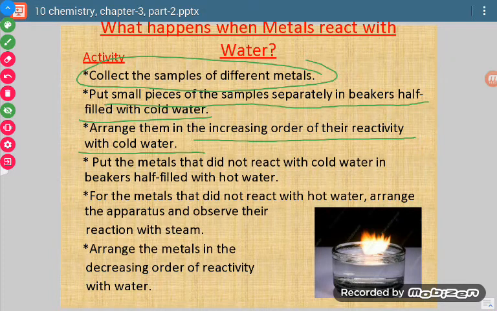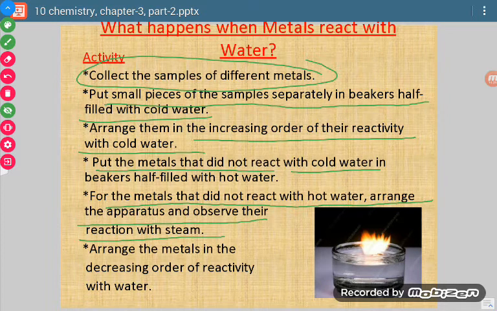Okay, now those metals which do not react, we will say that they are least reactive. And for those metals which do not react with cold water, we will repeat the same thing with hot water also. And those which do not react or do react with steam, that also we will check.